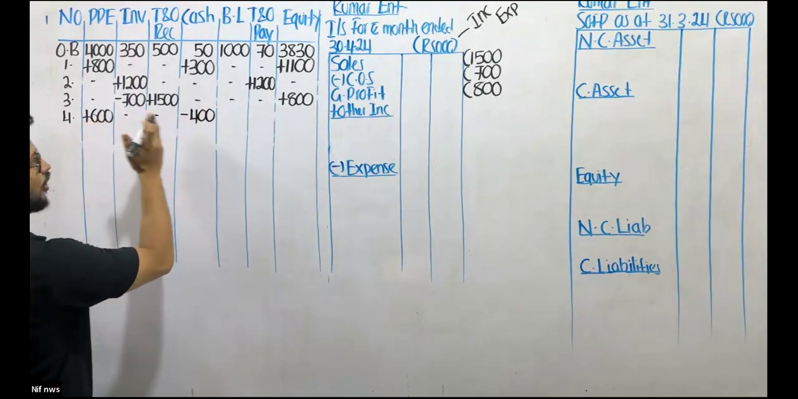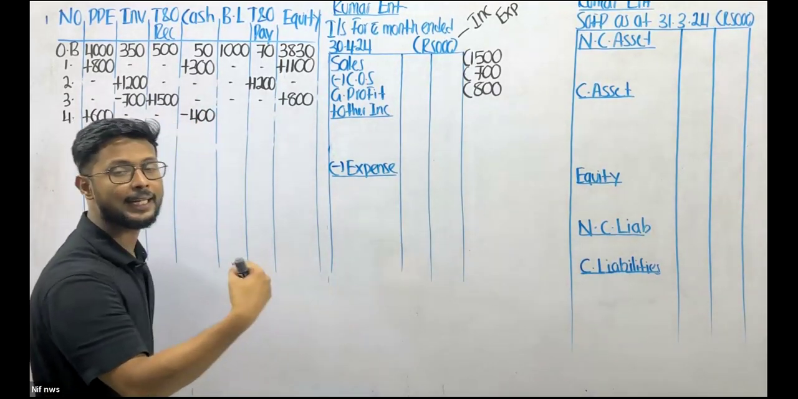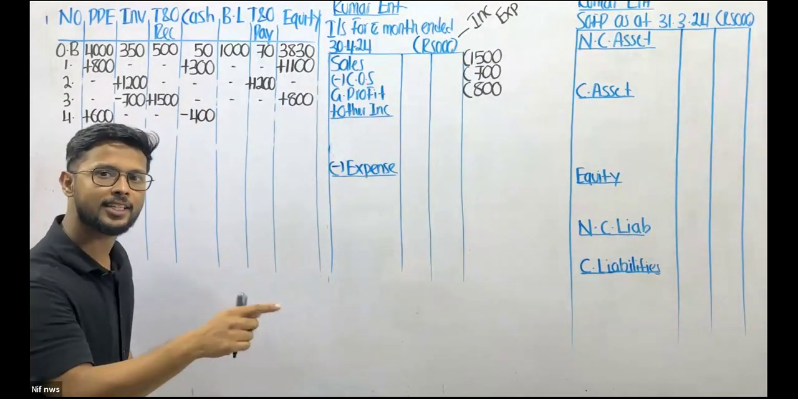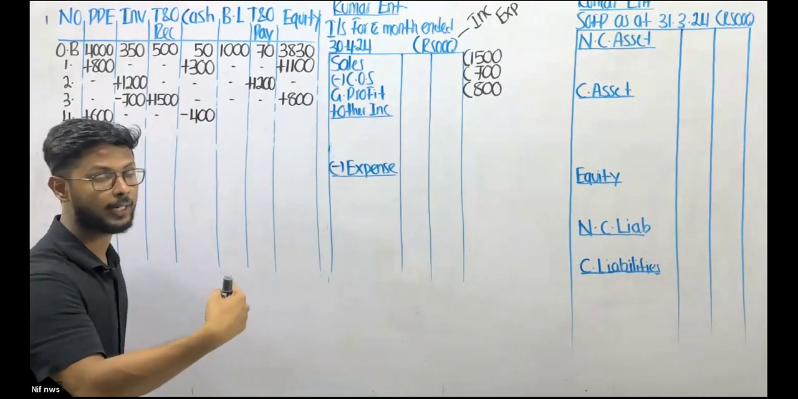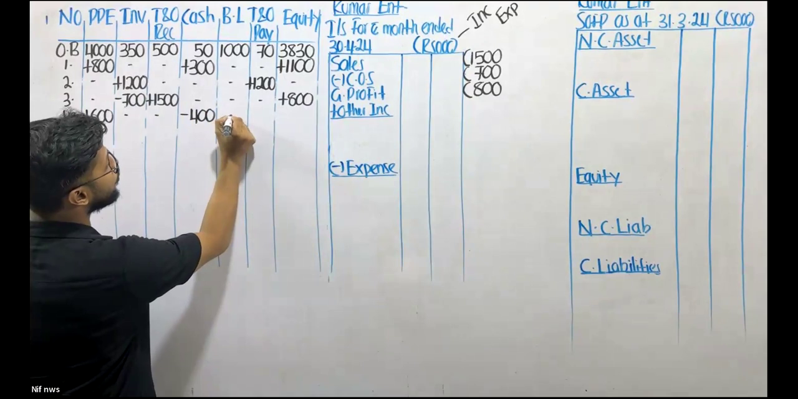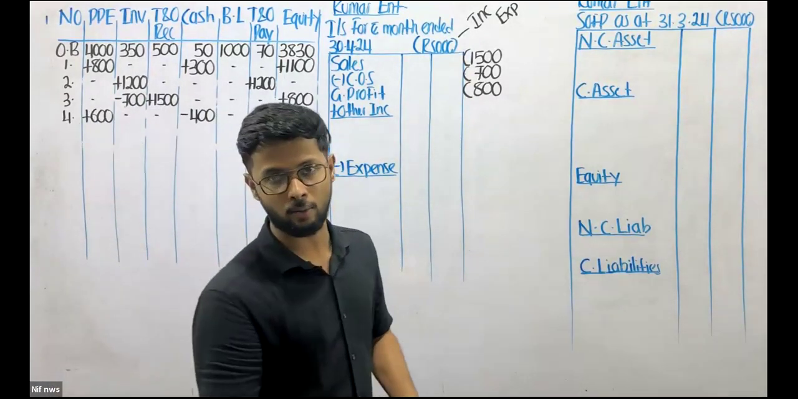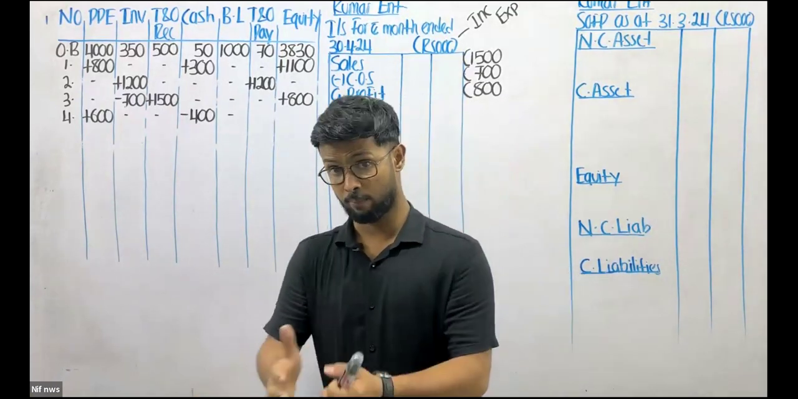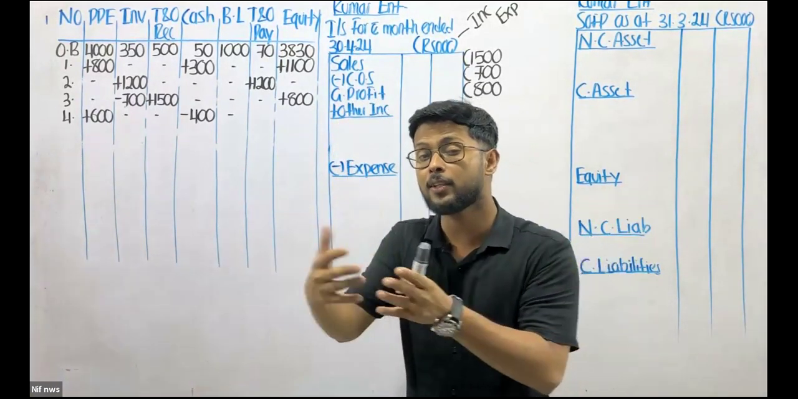So out of 600, 400 is paid. The remaining 200, is it paid or payable? It is payable. When is it going to get paid? It's going to get paid the next month. So if you put this under bank loan, you are wrong. Why are you wrong? Because this is going to be paid the next month. Loans are long term. Payables are short term.